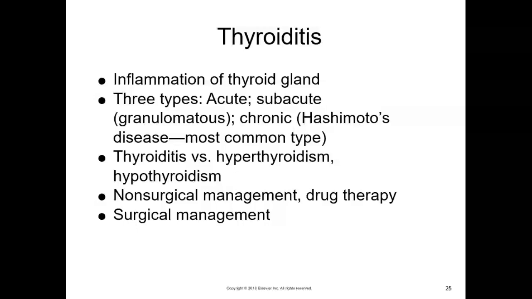This lecture will go over thyroiditis and thyroid cancer. Thyroiditis is an inflammation of the thyroid gland. There are three types: acute, subacute, and chronic. Chronic thyroiditis, Hashimoto's disease, is the most common type.